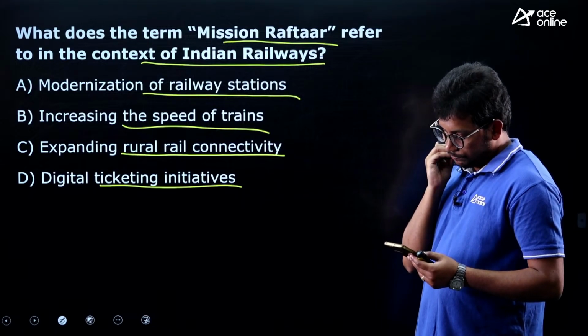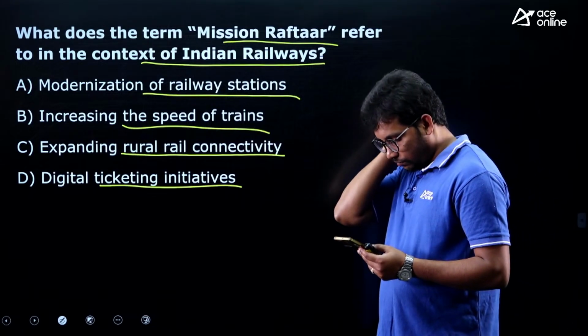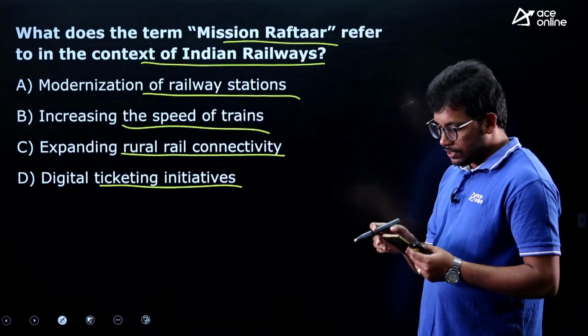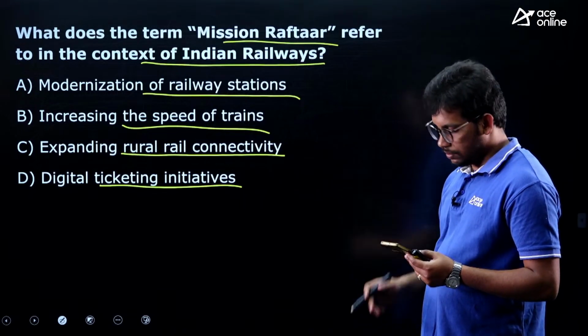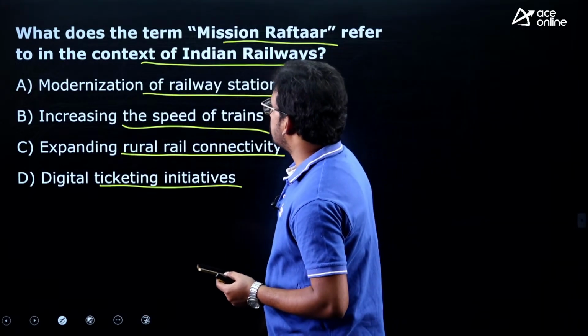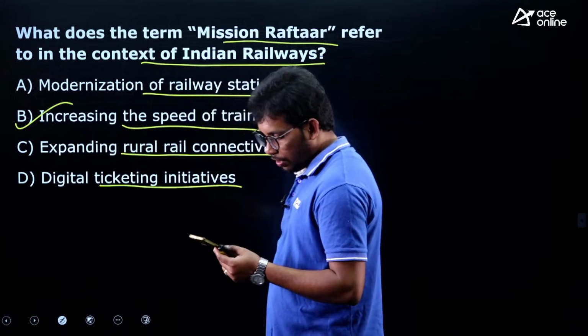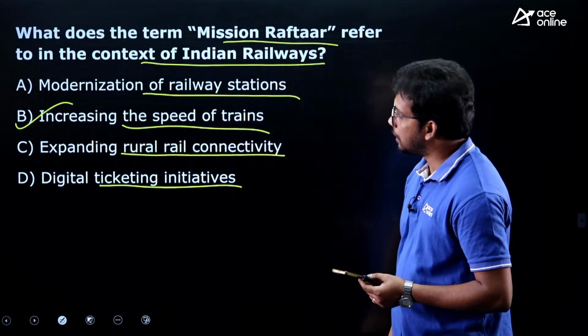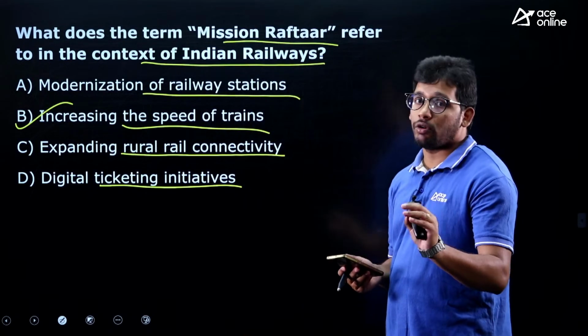So, tell me, what is the answer for this? The answer is increasing the speed of trains. So, answer is B.